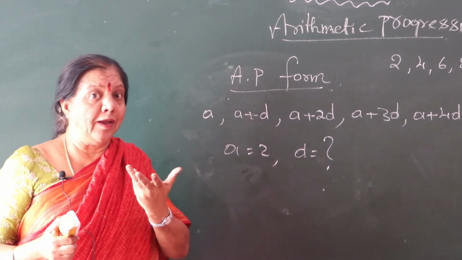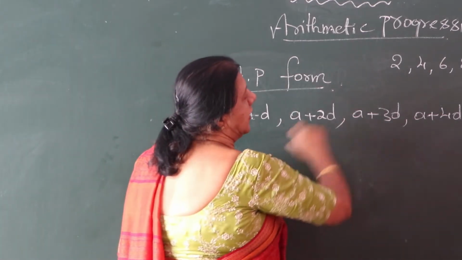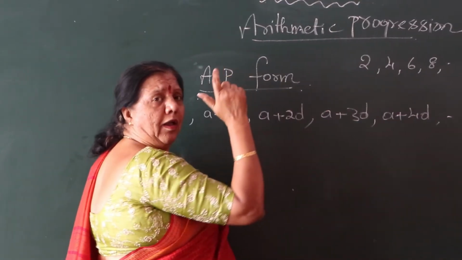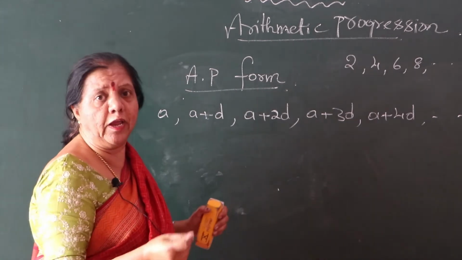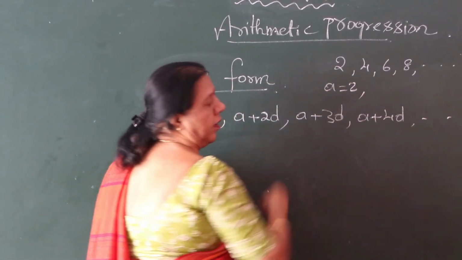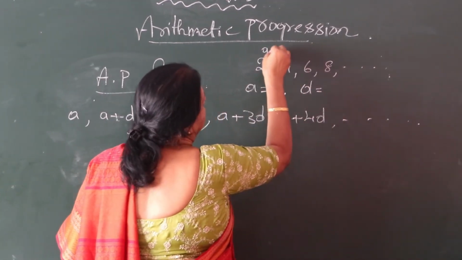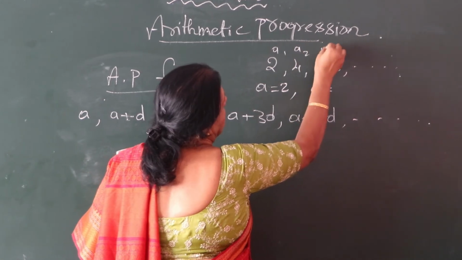Now let us have an example. So now see, this is a series. We'll verify how it is. Here, A is 2. Follow it, children. So what is D here? This is A1, A2, A3.